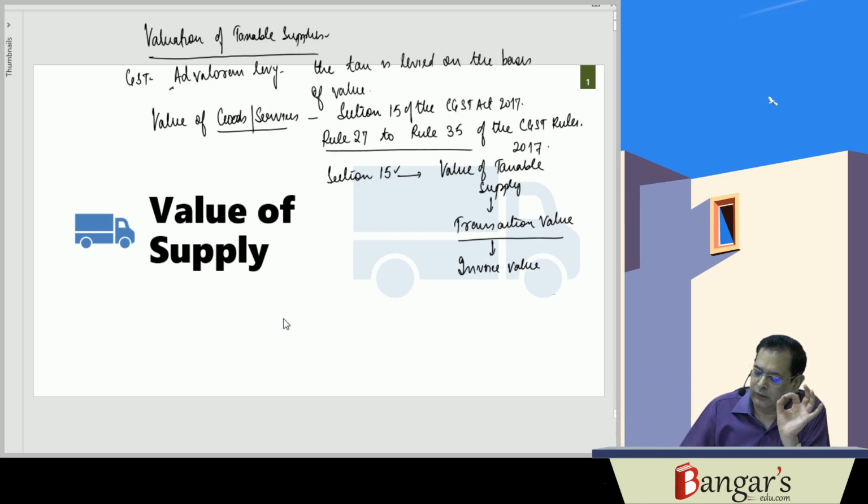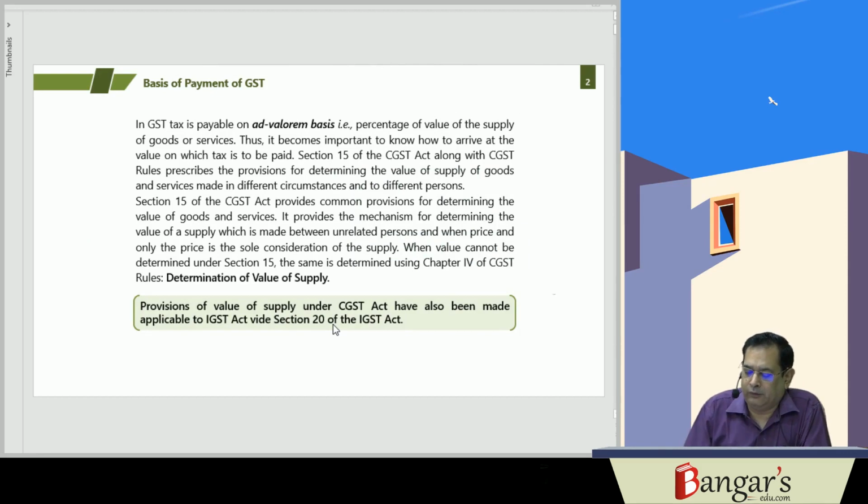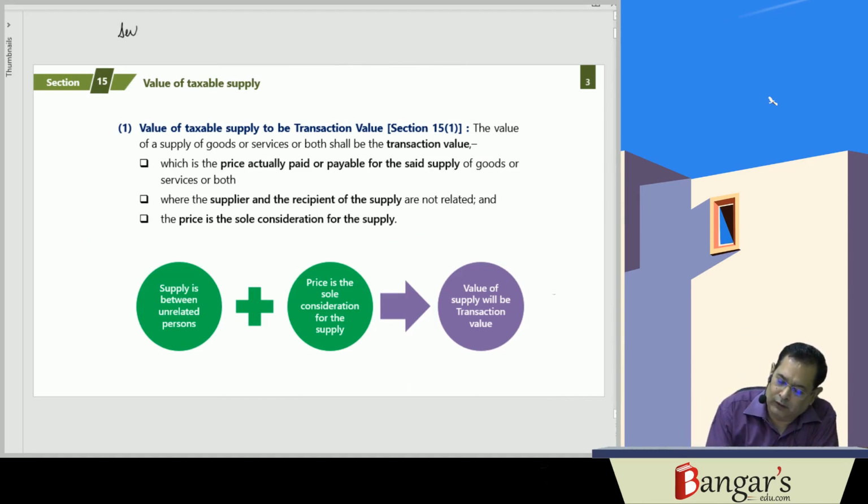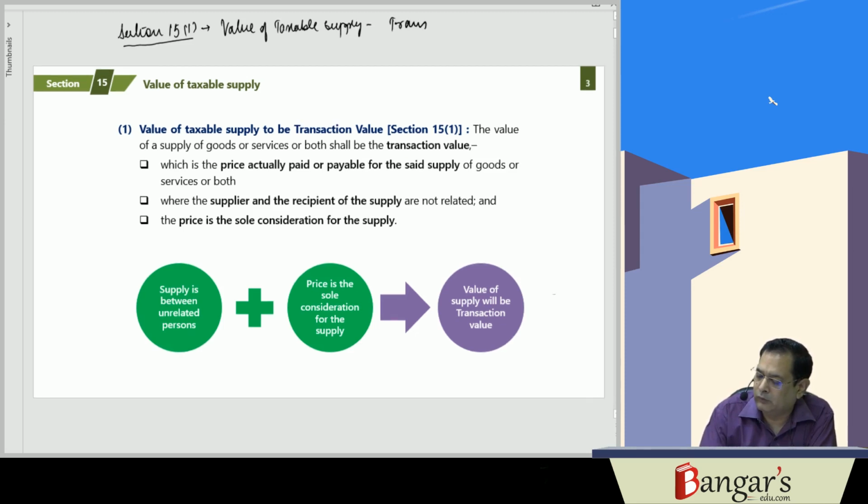Here we will be discussing the provisions of section 15 first, then we will be going to the various rules. So here GST basically, as we have discussed, is an ad valorem levy and provisions of section 15 are there. So what we will be discussing is section 15, and section 15 is dealing with what? 15.1, basically it is providing that the value of taxable supply will be the transaction value.